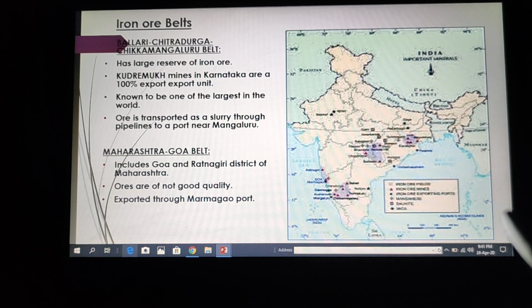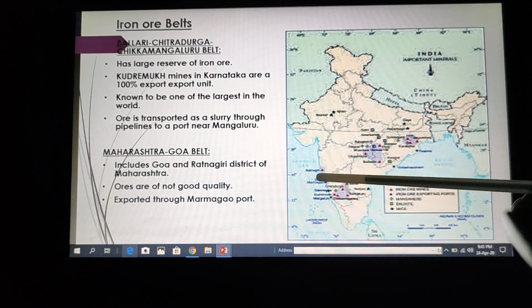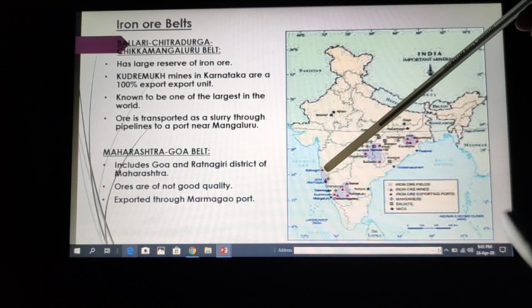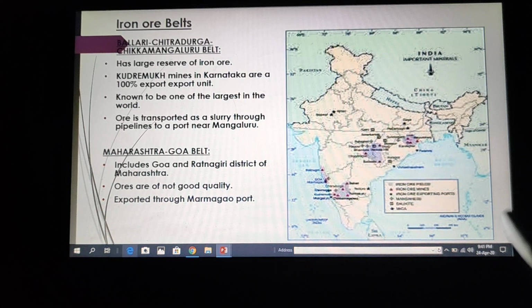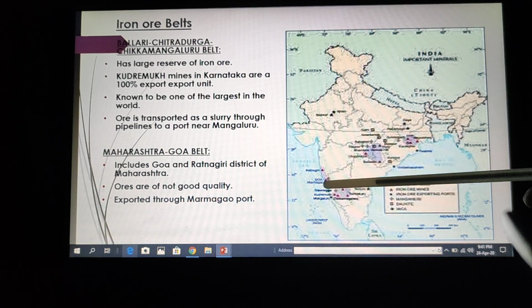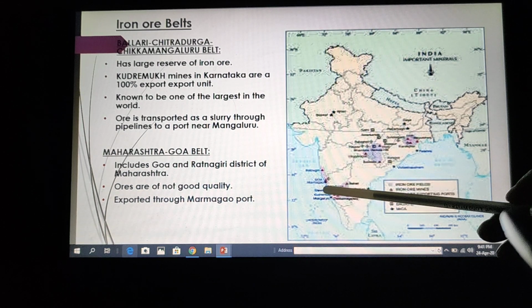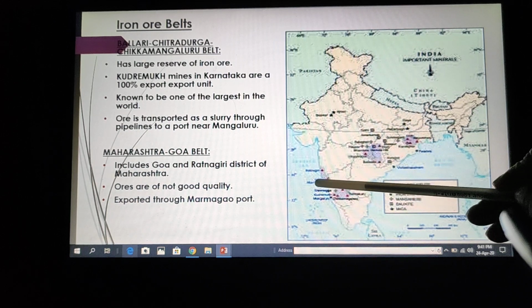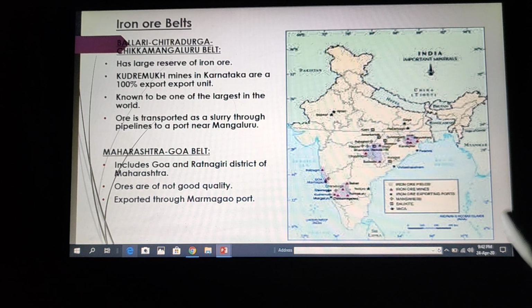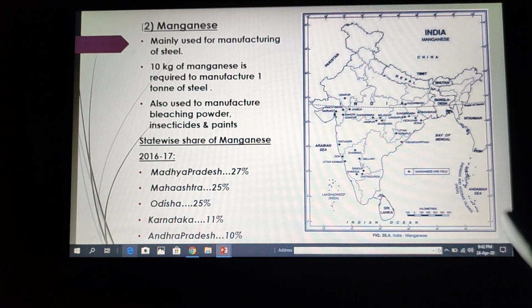And the last belt is the Maharashtra Goa belt, this region. This is the Maharashtra Goa belt. It includes the state of Goa and the district of Ratnagiri in Maharashtra. Now here also iron ore deposits are found, but they are not of very good quality, but even then they are being exploited widely by the people. The iron ore from this region is also exported through Marmagao port. This is Marmagao port. Through this port, the iron ore is exported. So this is all about iron ore, one of the most important ferrous minerals.